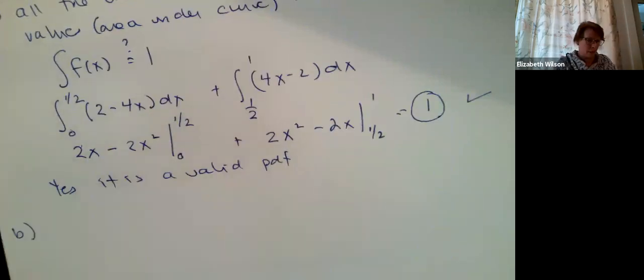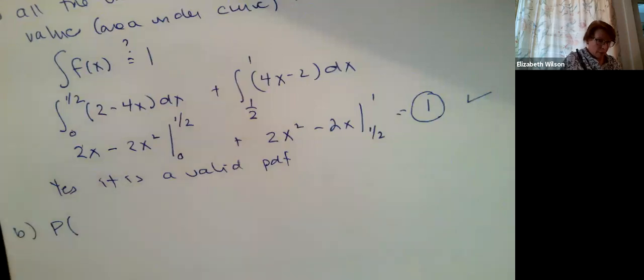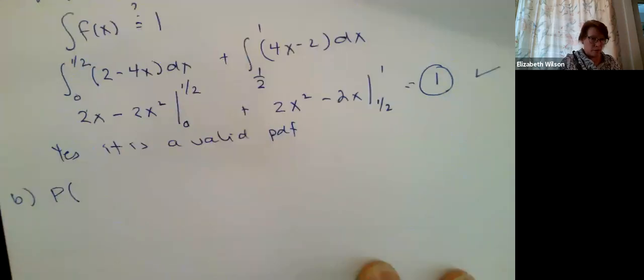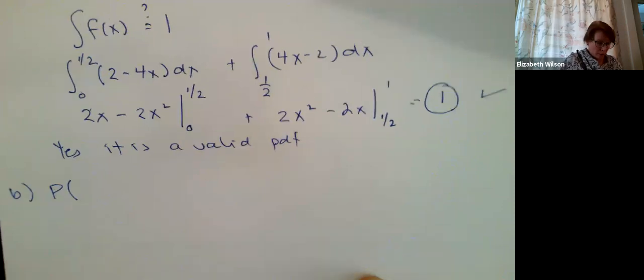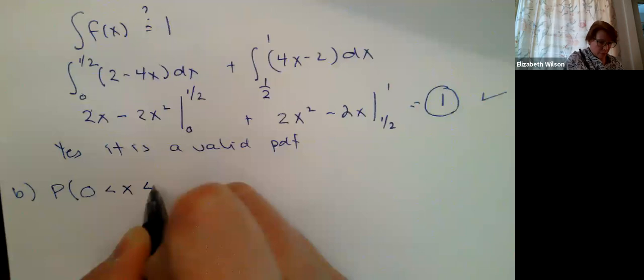Harpy says, what's the probability that x is between 0 and 2/3? I'm going to write this down in math. The probability that x is between 0 and 2/3.